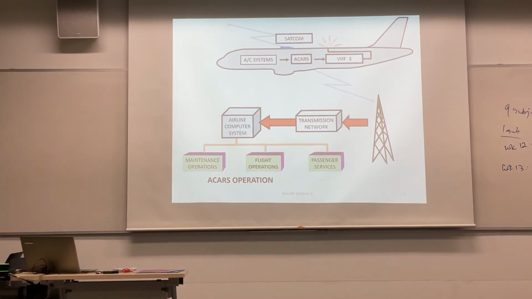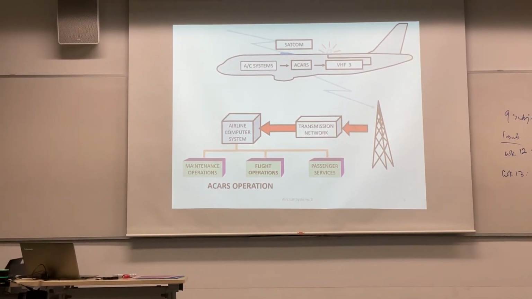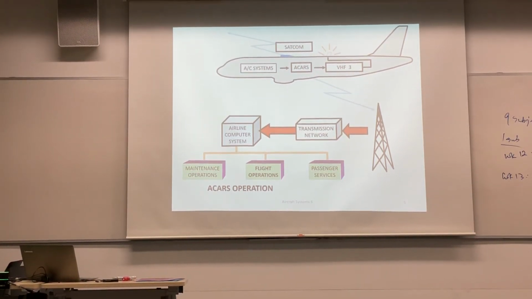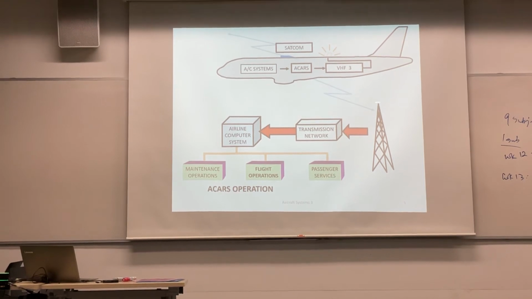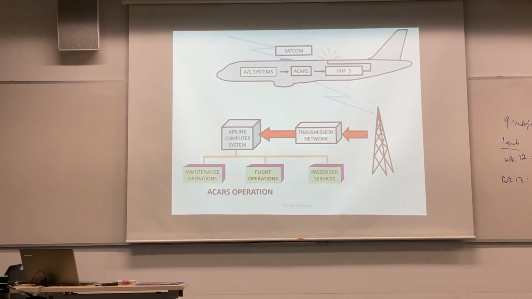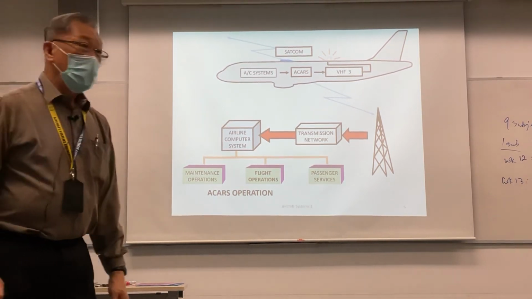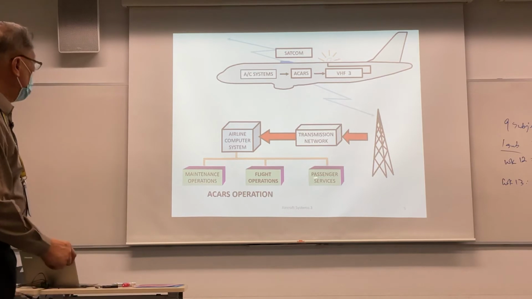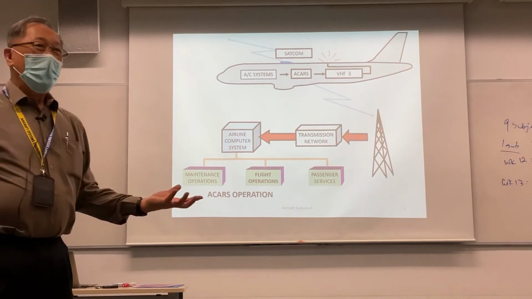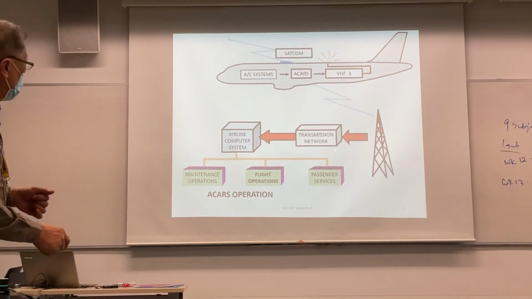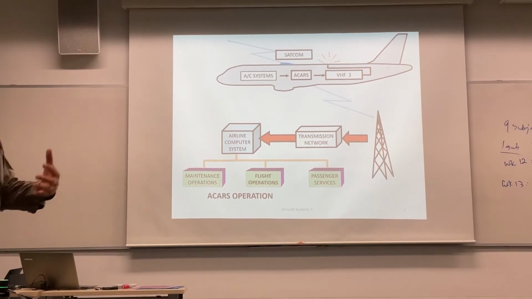Passenger services, catering, all these things can be done through it. So ACARS was very useful because we send data in advance. Okay? So this company is very smart. He collects data from all over the world and uses transmission sent to the airline. Today, do we need that? No, because anybody can put it on the internet and send everywhere. So to some extent, this network transmission system is irrelevant today.